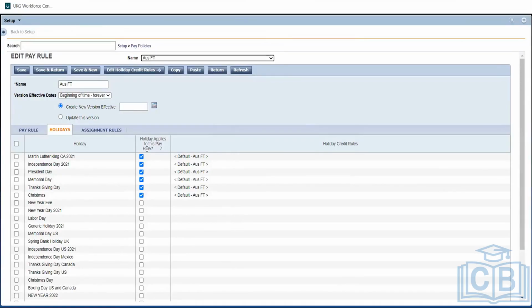There is a probationary period, right? We will give a certain number of days, and until then he will not get any holiday credit. If this is full time, that is the reason I have to use some holidays. If the payroll says Australian intern, temp or part-time, in that case holidays will be disabled. No holidays will be selected for him, so nothing will be selected.